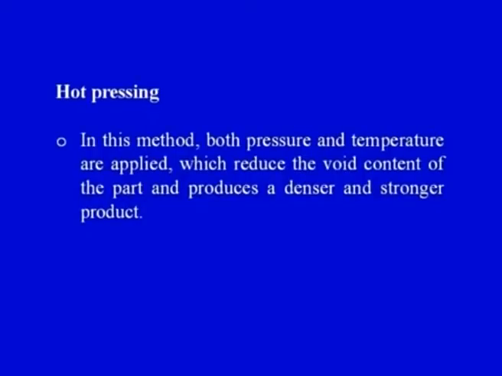In hot pressing the pressure is applied, and the temperature is an additional factor, which reduces the void content of the part and produces a denser and stronger product.